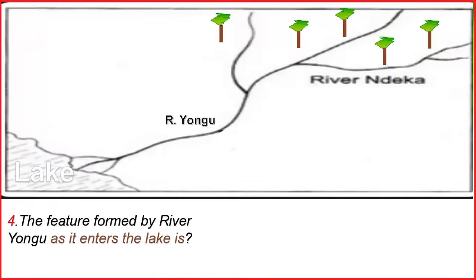Let's go to question number 4. The feature formed by River Yongu as it enters the lake. Can you remember we have estuary and delta? So estuary is when the river ends with one deep channel, and delta is when a river ends with more than one channel. So this is a delta because when the river Yongu is entering the lake, it has branched into 3. So it is a delta.